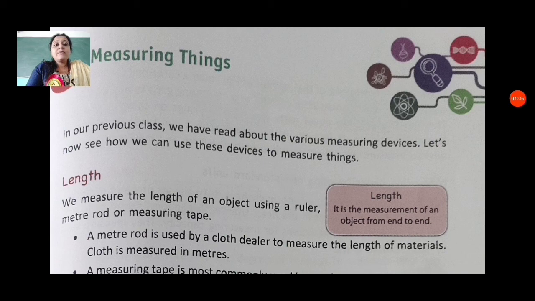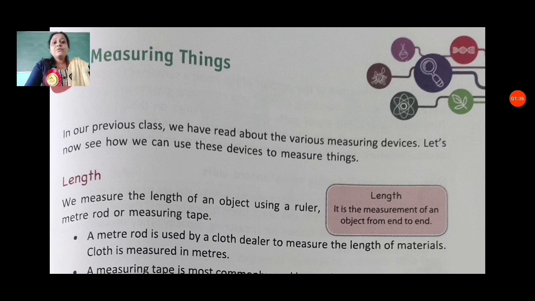We measure the length of an object using a ruler, meter rod or measuring tape. Ruler, scale. We use scales for most things. In our maths, we also use a scale for measuring the length of lines. So first is length. For length we use objects like a ruler, meter rod or measuring tape. We have all seen them.